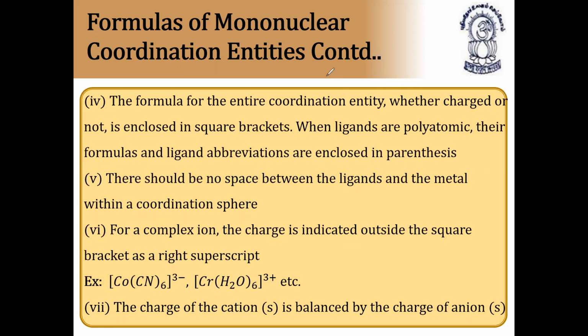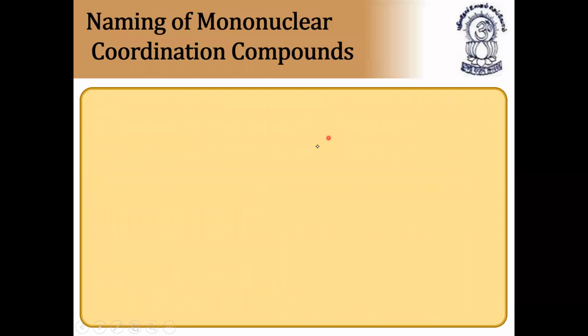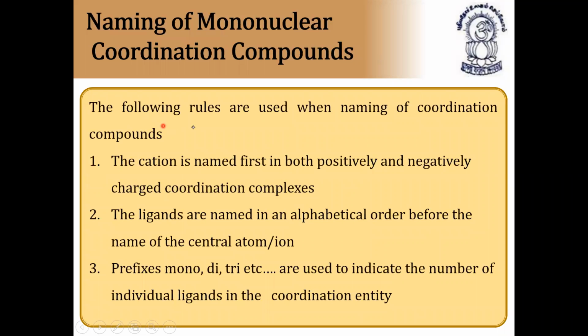Next, continuation. The following rules are used when naming coordination compounds. From here onwards, it's very, very important. All these rules are very important. First rule: the cation is named first, in both positively and negatively charged coordination complexes. Suppose we have a cation as well as an anion, for example, potassium hexacyanoferrate.